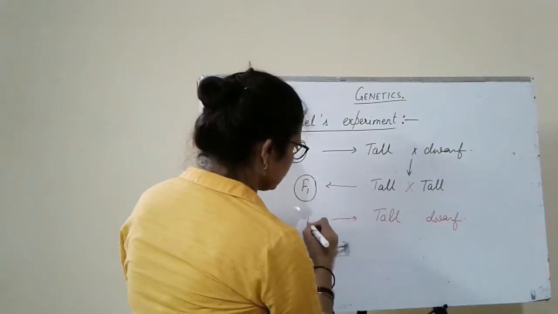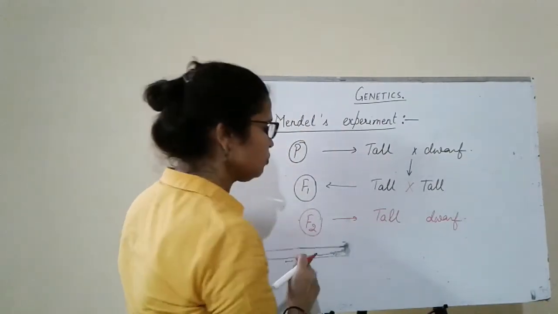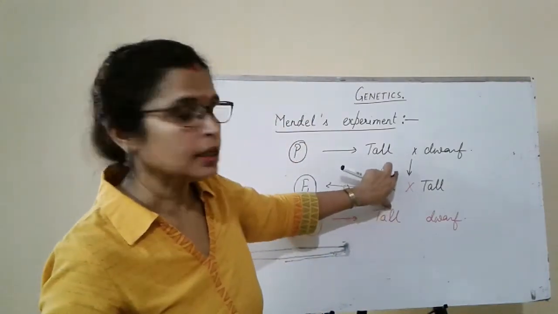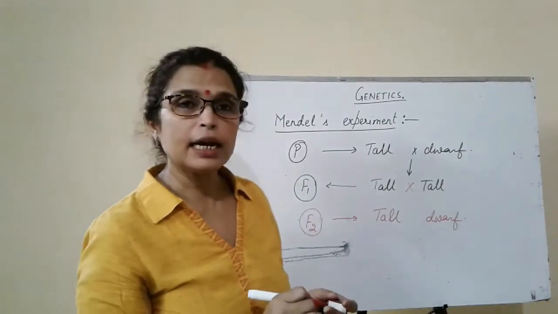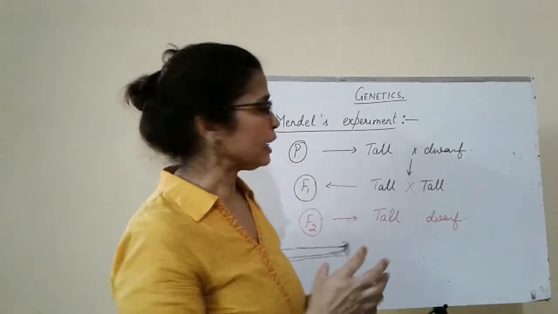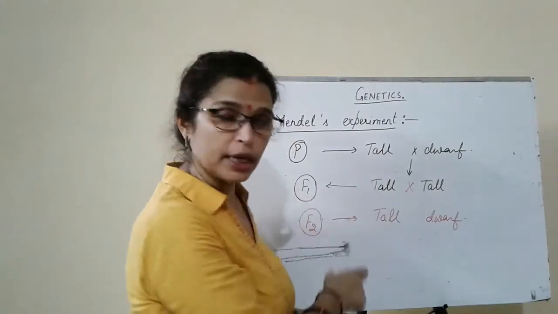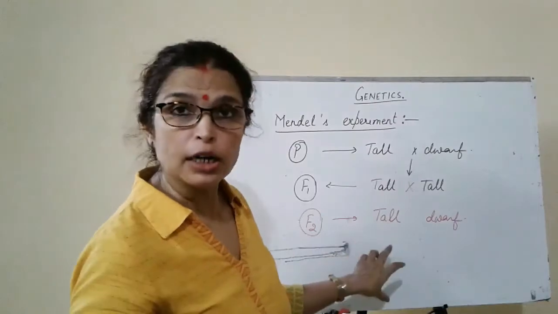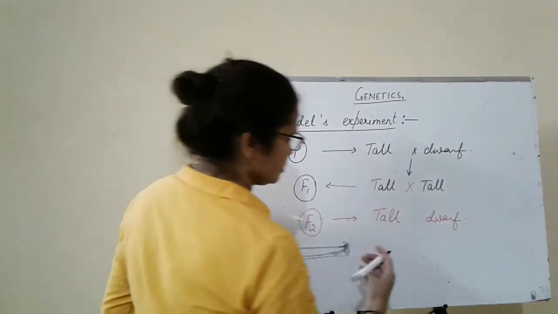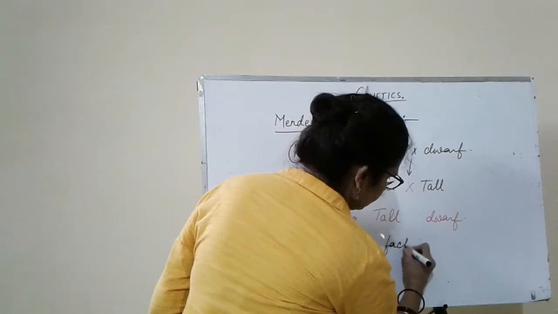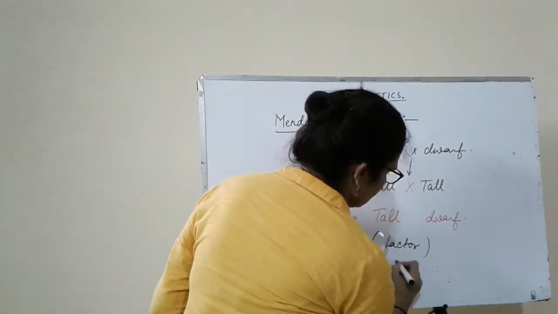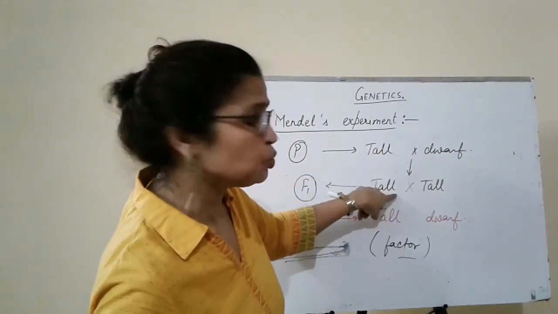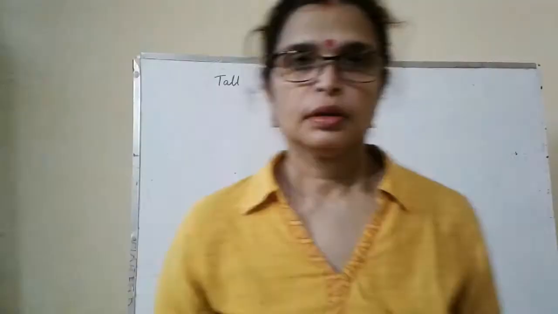So after his experiment, he concluded that there was something that passed from one generation to the next without any change, and Mendel called these things factors.